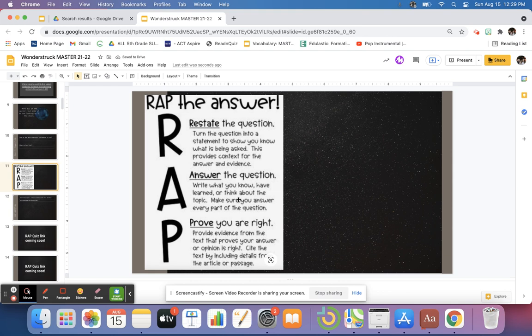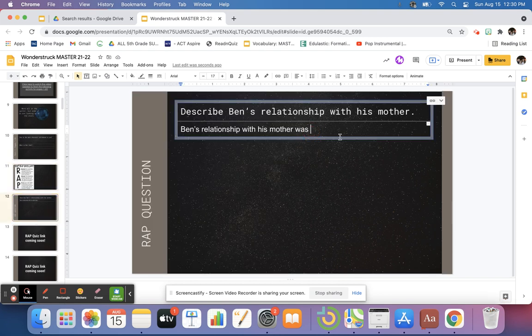Then we are going to A, answer the question right after we restate it. So we're going to write what we know or what we've learned or what we think is correct about the topic. We're going to answer every part of the question in this section. So based on what we've read, we're going to A, answer it right after the R, restate. Ben's relationship with his mother was very close, period. It can be that easy. Sometimes you may have to do it in a few different sentences to answer it correctly.